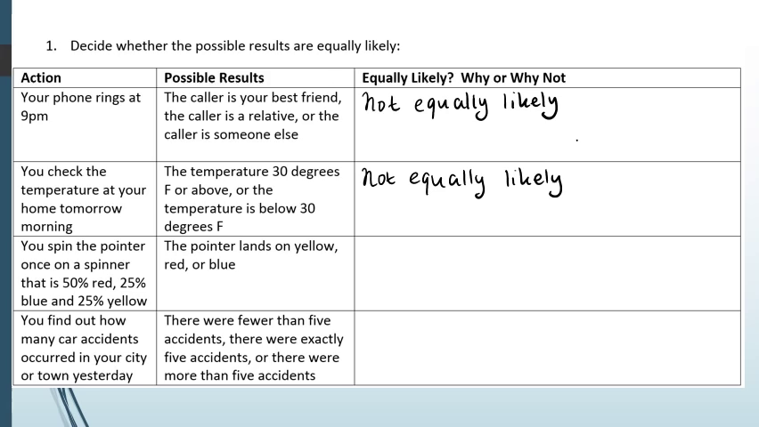You spin the pointer once on a spinner that is 50% red, 25% blue, and 25% yellow. So just to envision what this looks like. The pointer lands on yellow, red, or blue. Looking at what's here, I can see that I have a 1/2 or 1 in 2 chance of getting red, but my blue and yellow sections are much smaller. They're only about 1/4. So I'm also going to say that these are not equally likely.